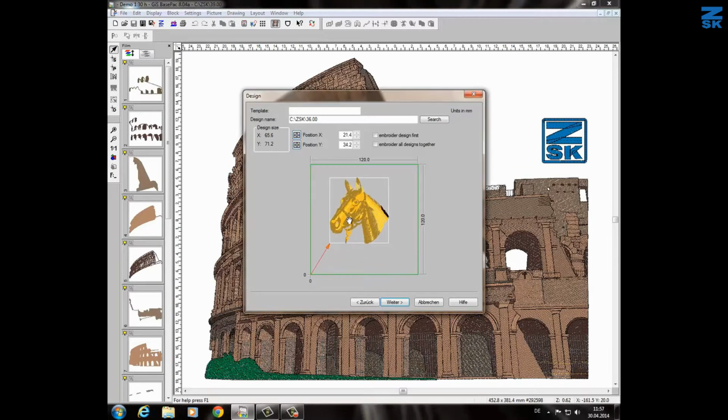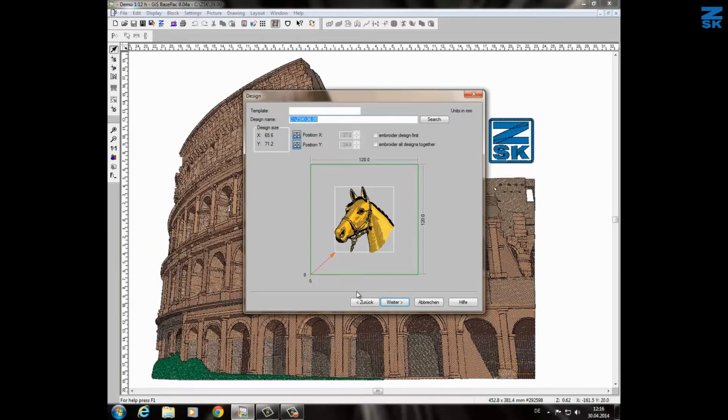You can move the design inside the frame wherever you want to place it. On top of here you have a button called centered. Center in the vertical position, center in the horizontal position. Now my horse is placed where I want to have it. Let's go to the next page. Pressing continue.